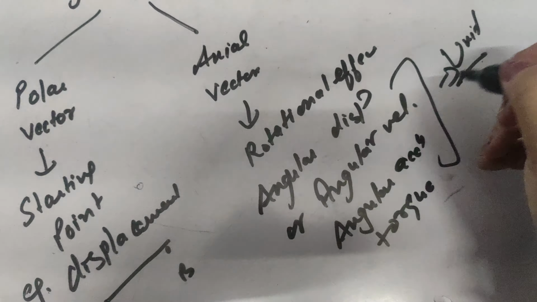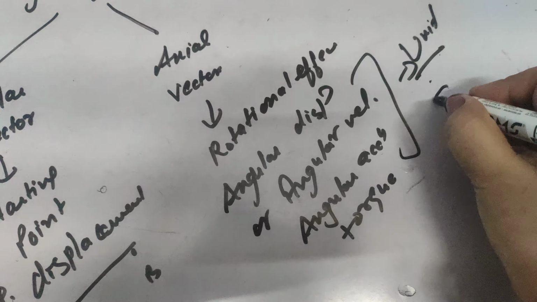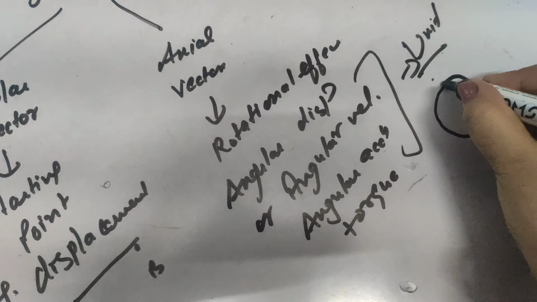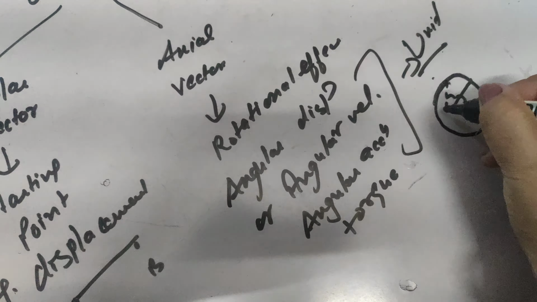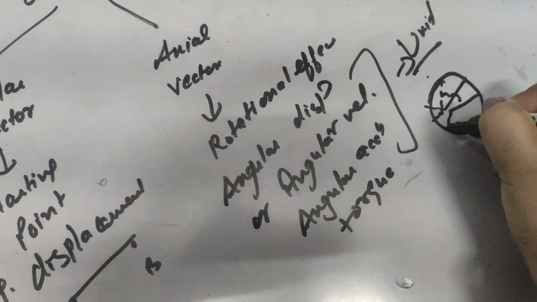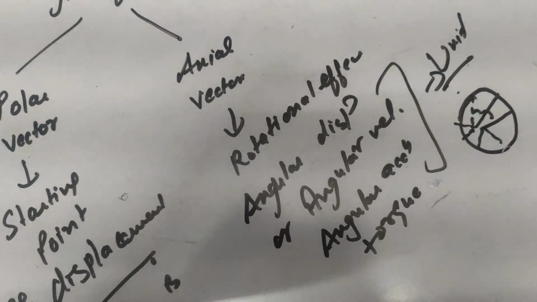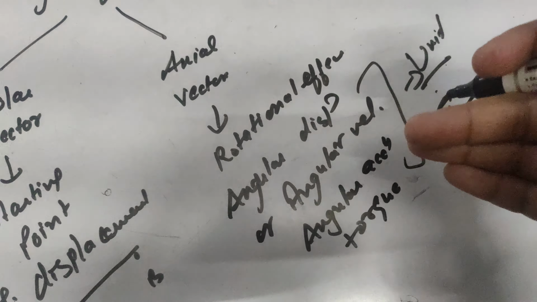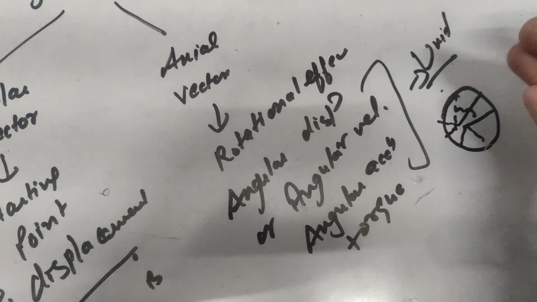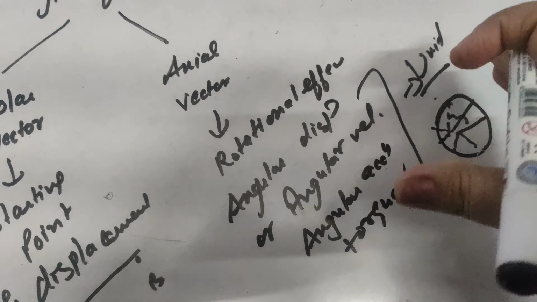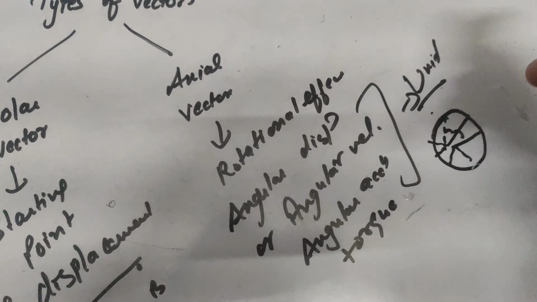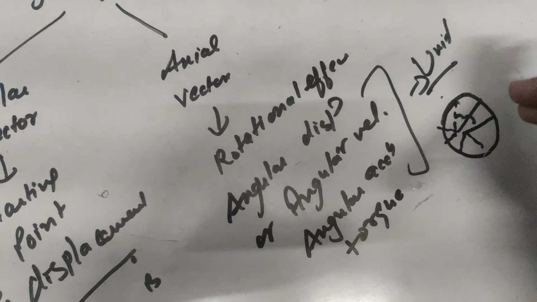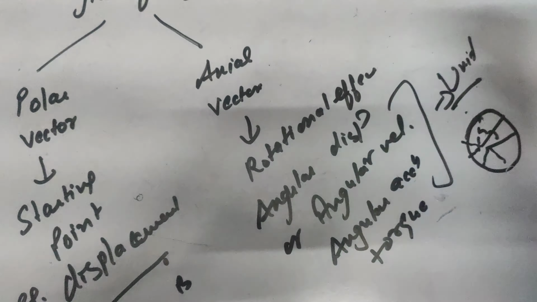Whenever a body is moving in a circular path, I will give a short description about it. Let us consider a body moving in a circular path. Then at every instant of time its angle is changing. Such kind of motion we can call angular displacement. Now the rate at which the displacement takes place is known as angular velocity. So whenever the body is moving along a circular path, showing the rotational effect, the vector associated with it is known as the axial vector.